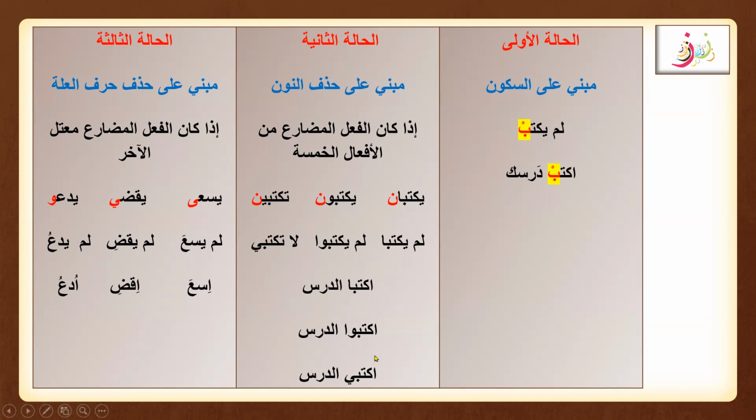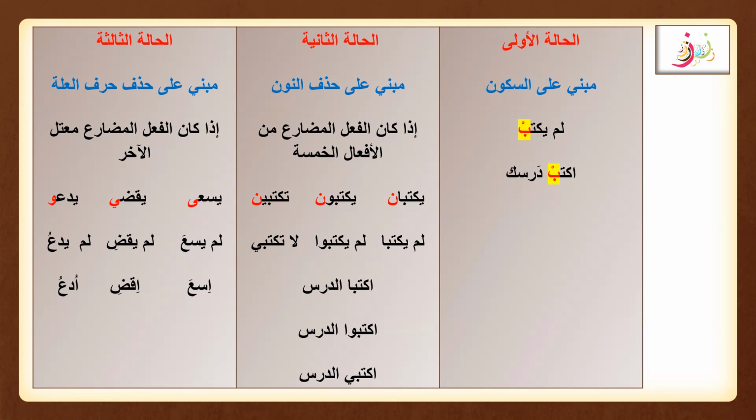So uktuba ad-darsa, uktubu ad-darsa, uktubi ad-darsa. Here we are dropping the noon, hadhf noon we can say, and again follow the same rule by just removing the sign of the fi'l mudari, that is the first letter ya or ta. In this case, fi'l amr, we are dropping the ta, the anta forms, or antuma or anti forms here.